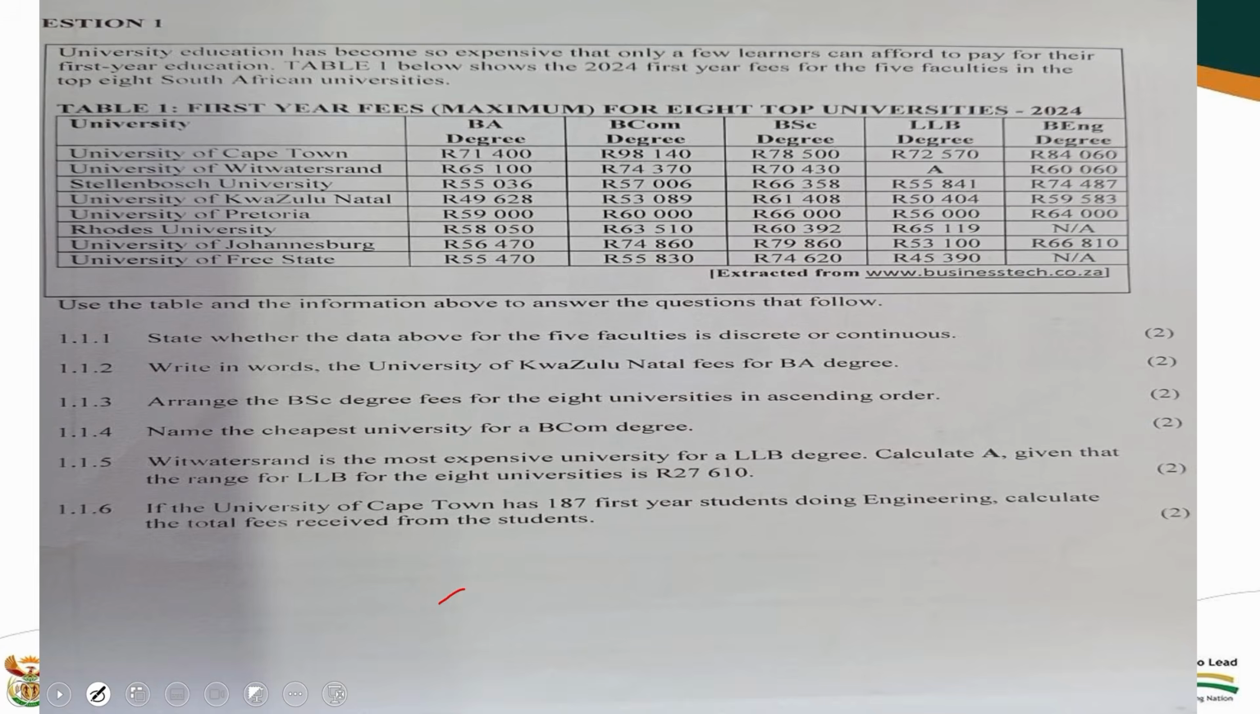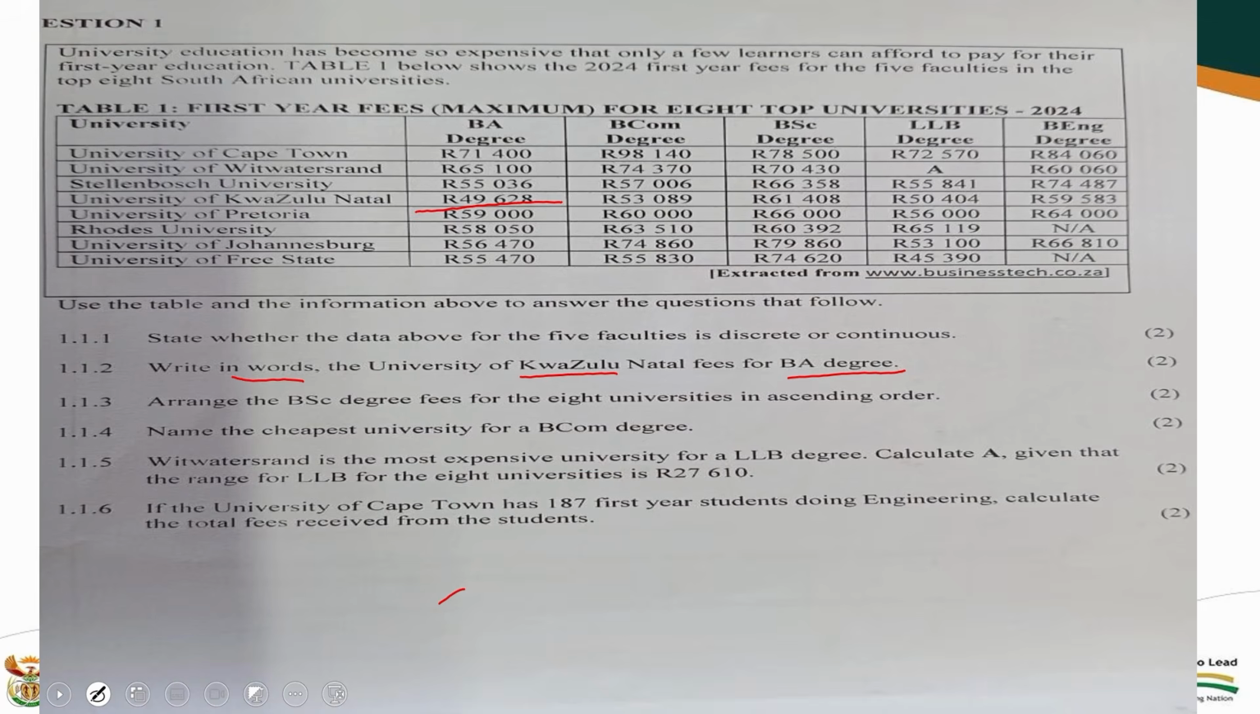Write in words the University of KwaZulu-Natal fees for BA degrees. Now, the learners should always be able to go straight to the University of KwaZulu-Natal, and there is BA degrees, and the learner should be able to write down 49,628. Remember, there is a keyword which says in words, and also the University of KwaZulu-Natal. And what you want there is the BA degree. Each and every learner should be able to identify the instruction: write in words.